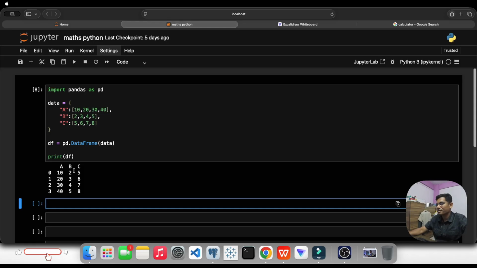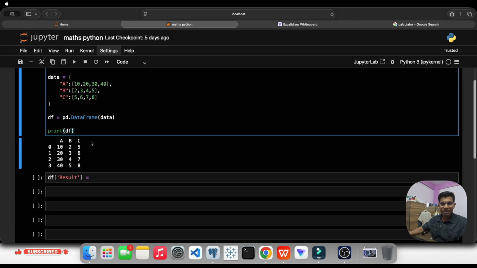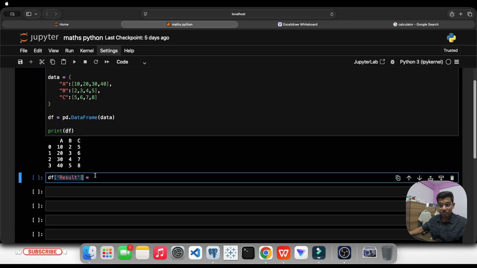This is the thing, and this is what we have received right now. What we can see, there are 3 columns here, A, B and C. Right now we will create a new column named result, and this is how we create a column. Just write the data frame name. I want to add a column here, so I'm writing the data frame name, the name of the column, equal to, and after equal I will give an expression. The same thing, A plus B into C. Okay, let's see what output we get.